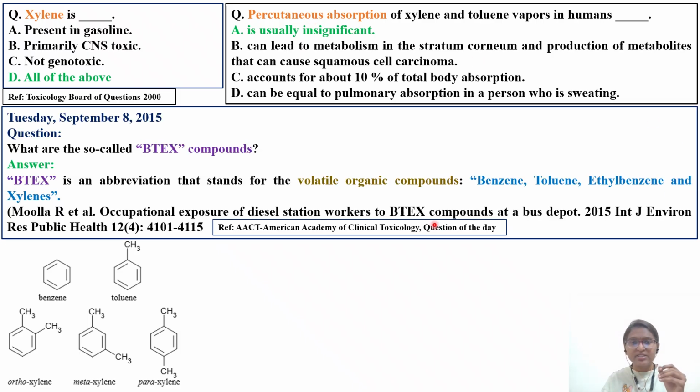Next, one more question we have taken from AACT, the American Academy of Clinical Toxicology, question of the day. Since this particular question paper is set by Americans, I am trying to pull some questions from AACT also. In that they asked what the so-called BTEX compounds are, what type of solvents come under BTEX. You need to remember: BTEX is an abbreviation for volatile organic compounds, namely benzene, toluene, ethyl benzene and xylene.